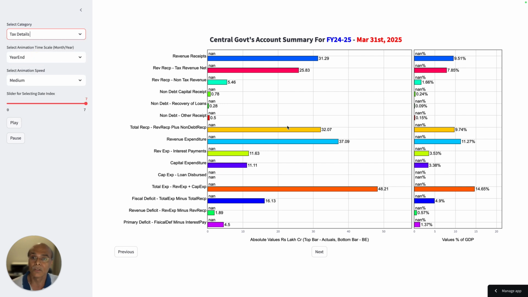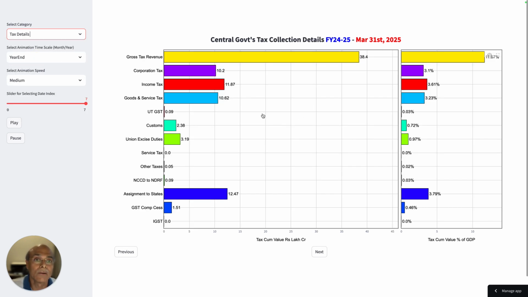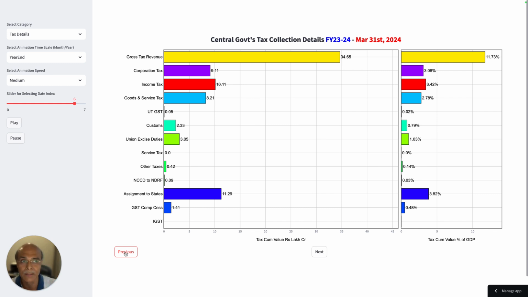So let's look at the tax revenue. Now, if I go previous, that is 31st March 2024, I don't have the February number, because the CGA website does not have the February number. So I have to compare with the earlier financial year number. The gross revenue was 34.65 lakh crores.